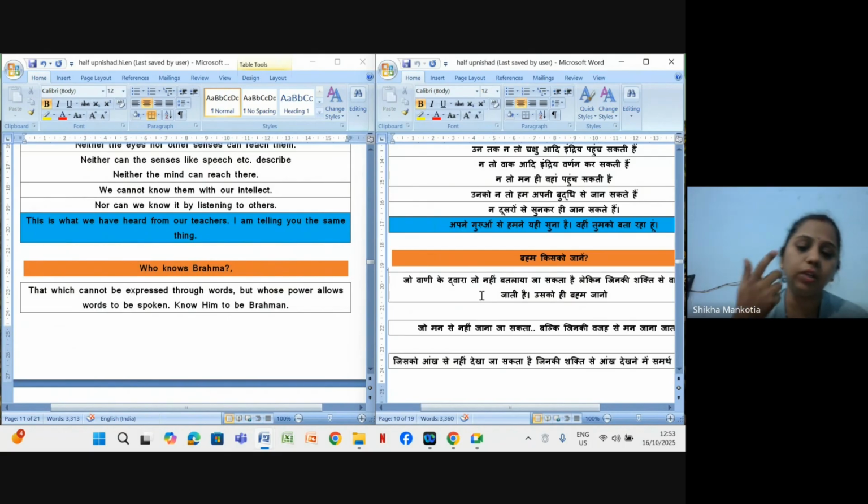So then the student asked, whom should we know as the Brahm, ठीक है, ब्रह्म किसको जाने? The student asked their guru, so whom should we consider as Brahm? ठीक है.